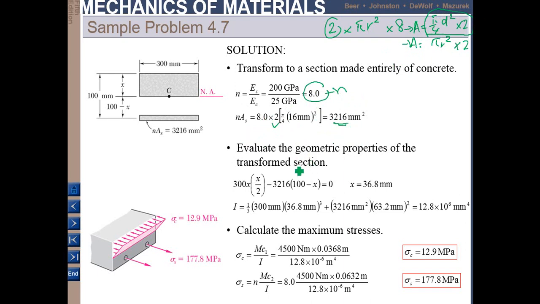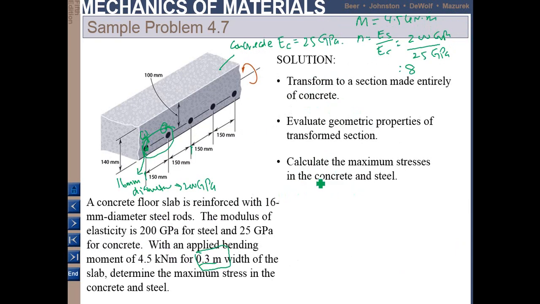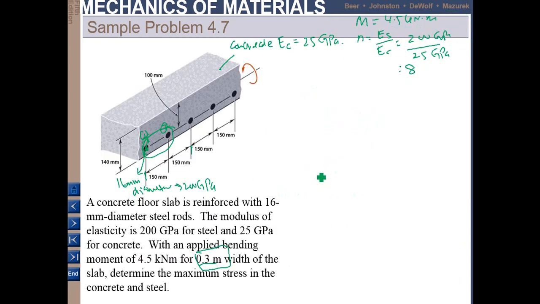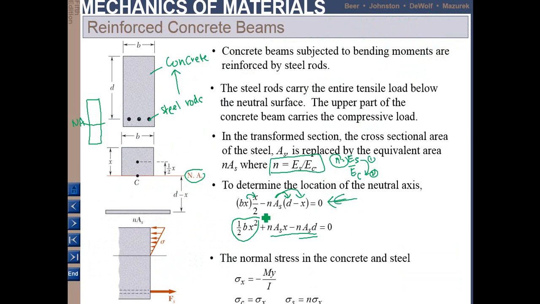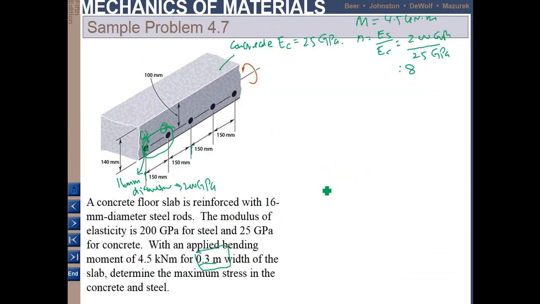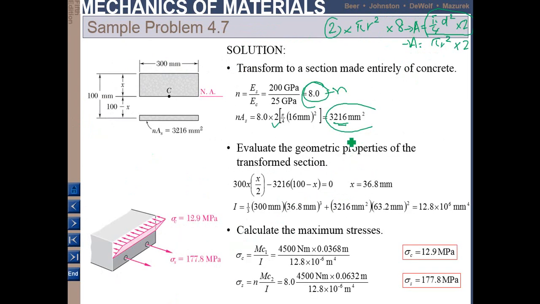Okay, and then you find the location of the neutral axis. So from what you get here, and from what you get here, you put into this equation, and then you will find x. So x is the location of the neutral axis. In this equation, it is known that x is 36.8 mm. So this is 36.8.